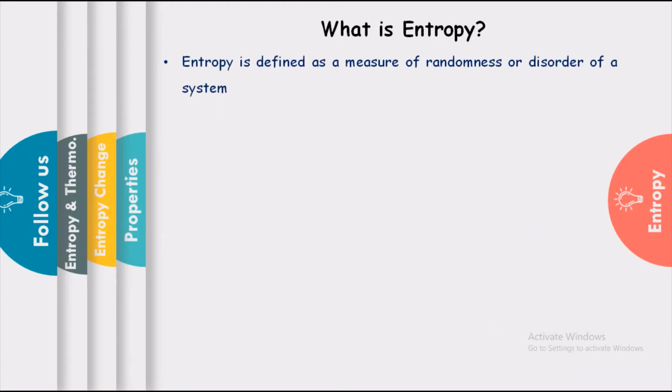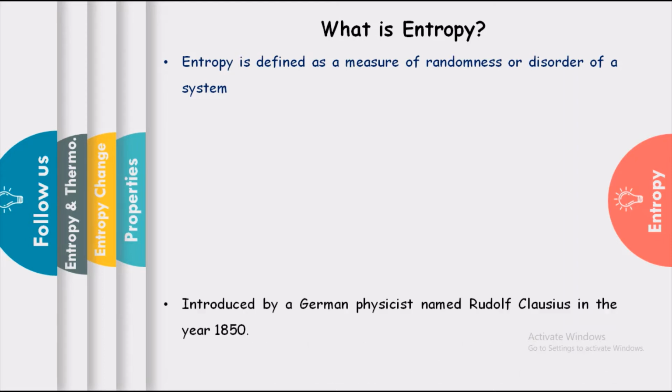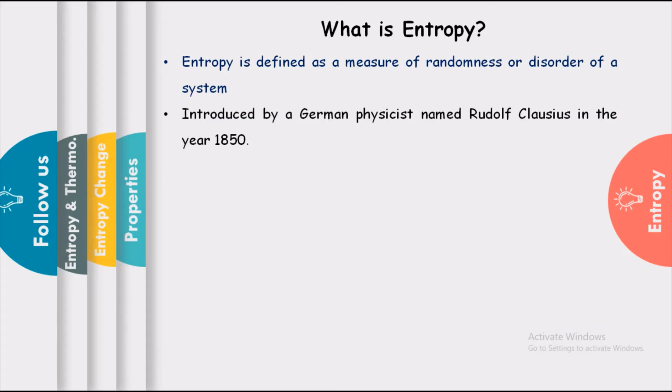Generally, entropy is defined as a measure of randomness or disorder of a system. The concept of entropy was introduced by a German physicist named Rudolf Clausius in the year 1850.